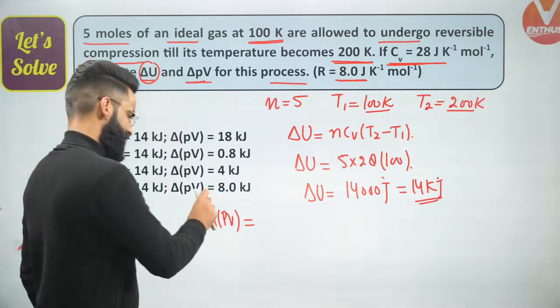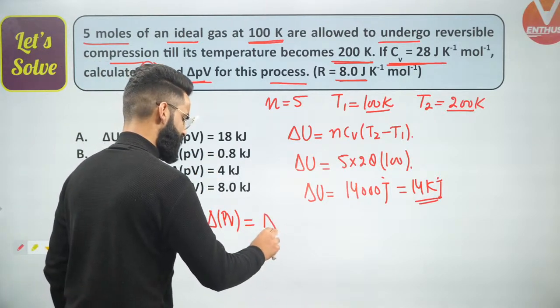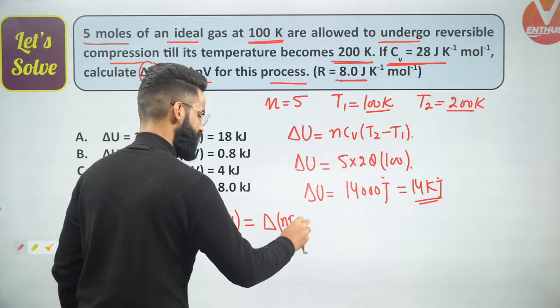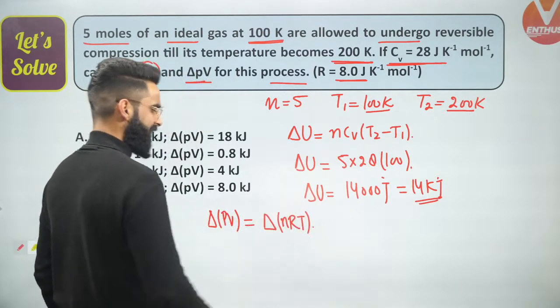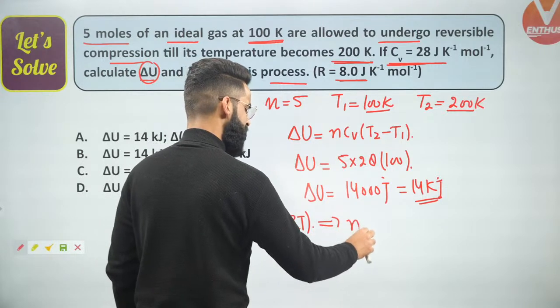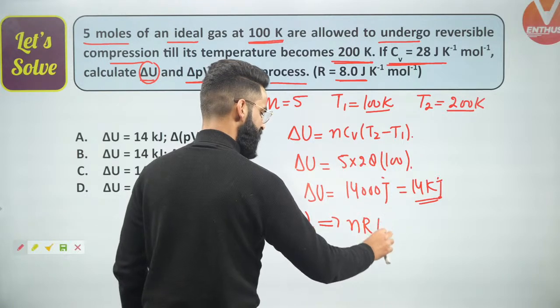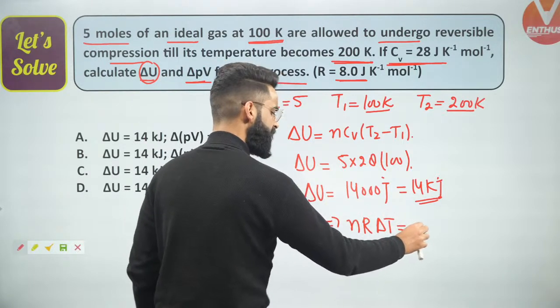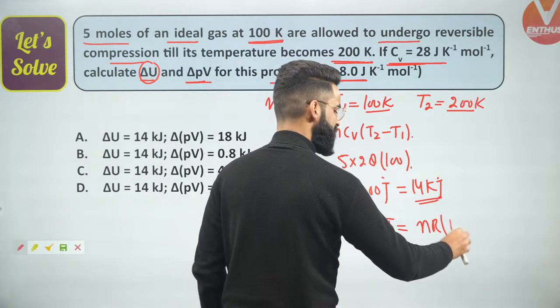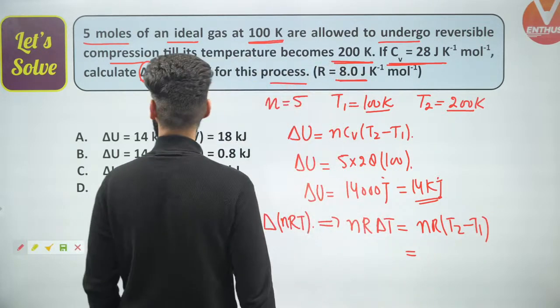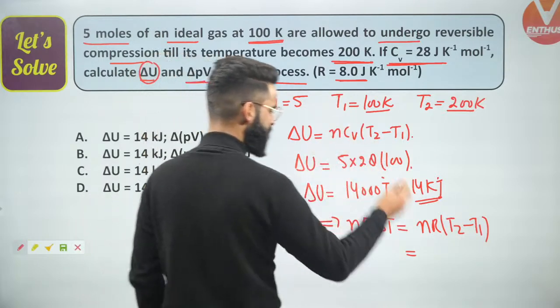Now, guys, instead of delta PV, I'll be writing simply delta of PV is equal to nRT. Yes, I can say that. Can I write it simply like this? I'll take n out. I've got 5 moles of ideal gas, right? R is already constant. It's going to be nR delta T right here, which is simply going to be nR delta T means T2 minus T1. Yes, people, n value is given to me as 5.